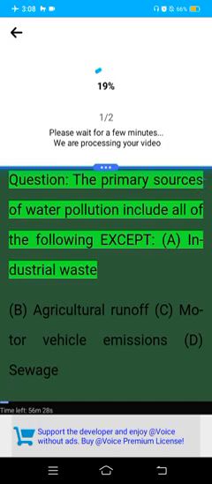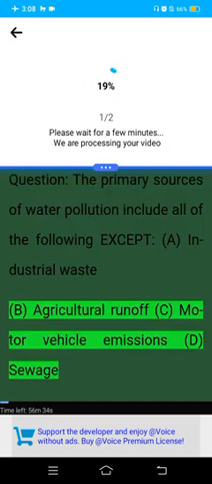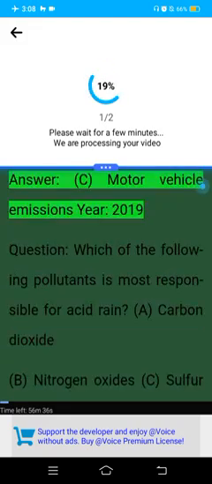Question: The primary sources of water pollution include all of the following except A. Industrial waste. B. Agricultural runoff. C. Motor vehicle emissions. D. Sewage. Answer: C. Motor vehicle emissions.